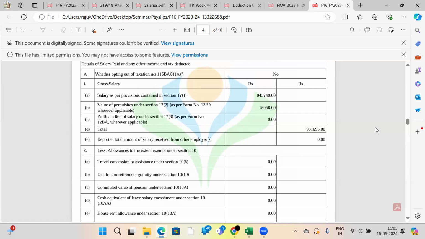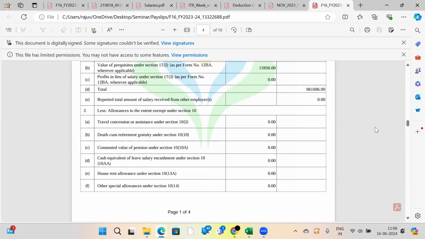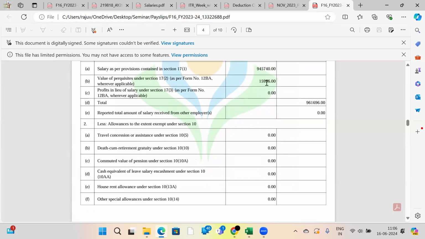A perquisite is an amount incurred for the employee and paid by the company on behalf of the employee. That means the employee did not pay from his own pocket. The company has provided some kind of non-cash perquisite. That is also a benefit availed by the employee, so it is also income to the employee. That's why they have considered it here.